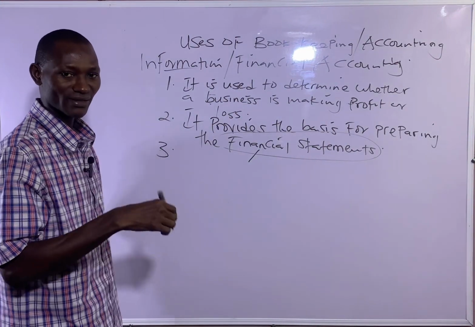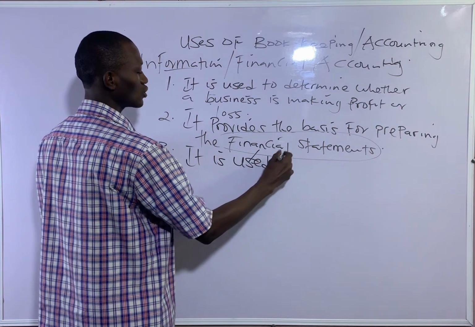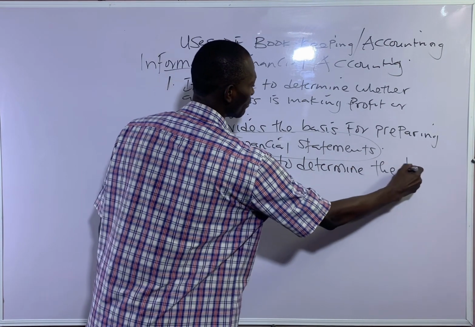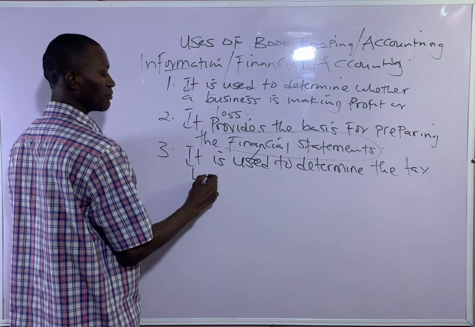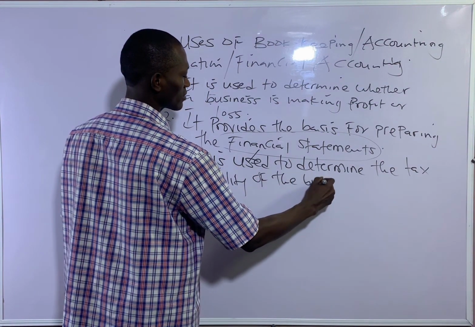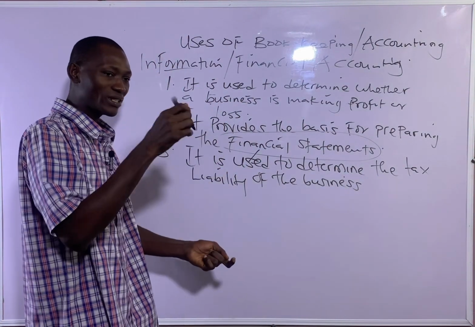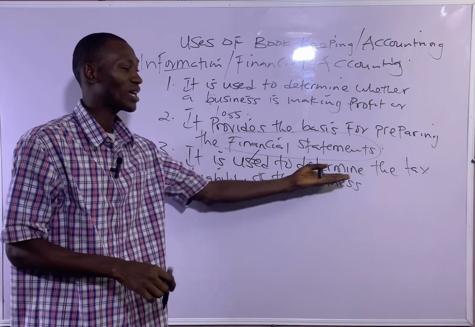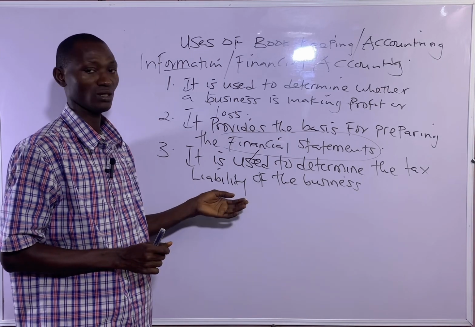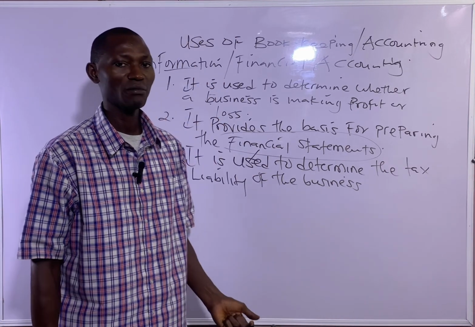Then number three, this financial statement which has been prepared, or accounting information, can be used to determine the tax liability of the business. So when the financial statement has been prepared, it is on that basis that the tax authority will determine the tax liability of the business. So financial statement is useful information. It's important to the business in terms of tax liability, which will be determined based on that.